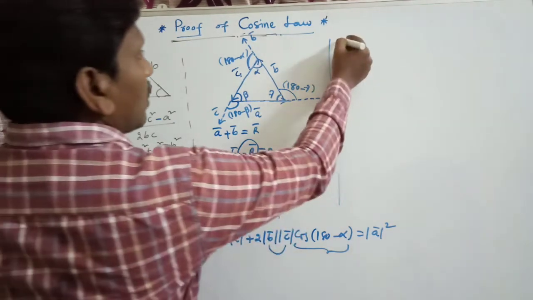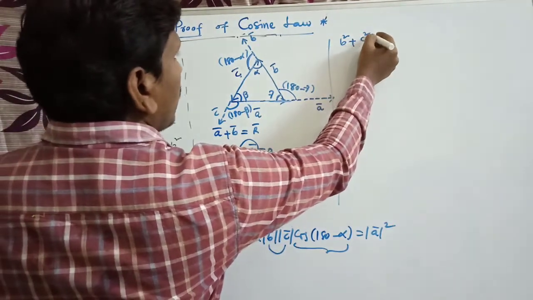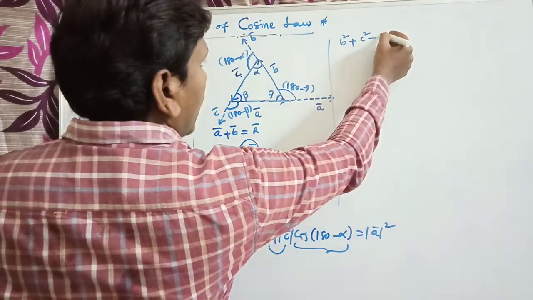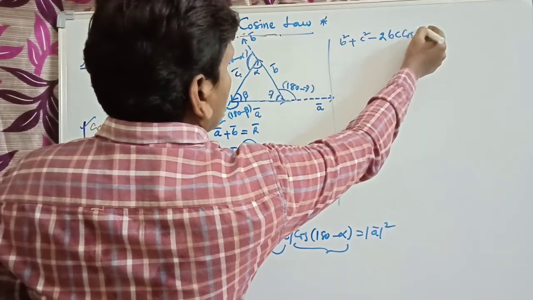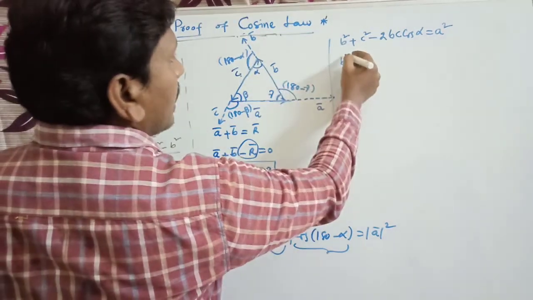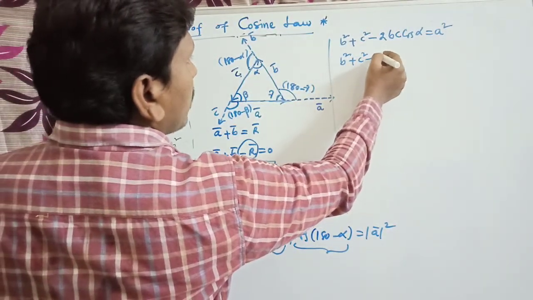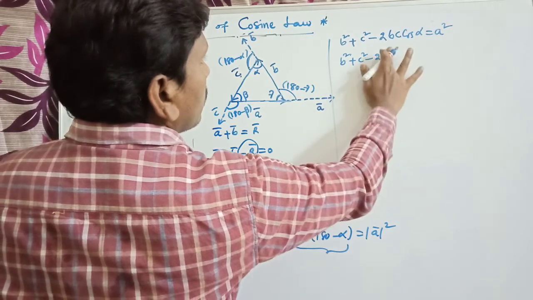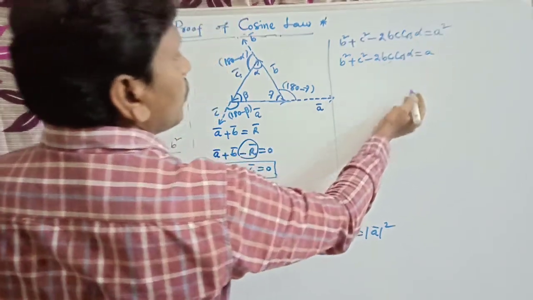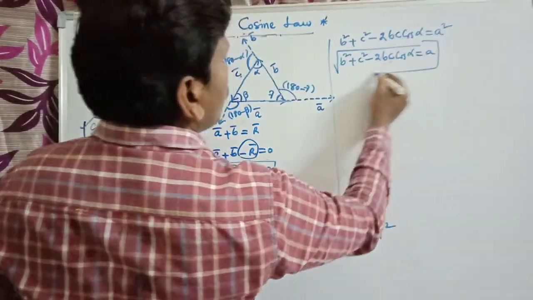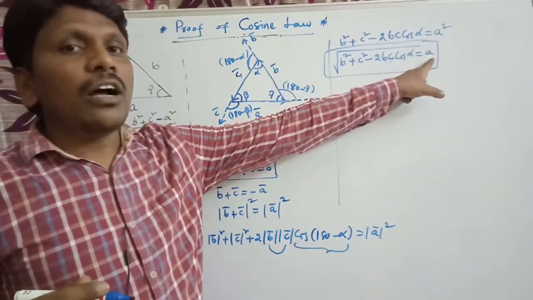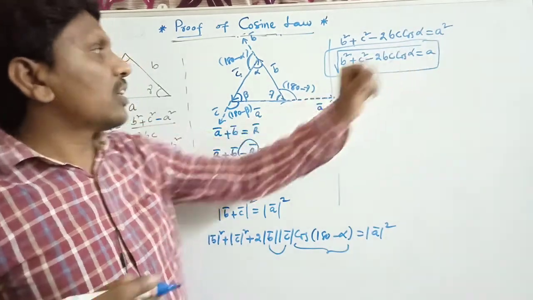So mod b bar square is nothing but b square, plus c square. This is cos 180 minus alpha, minus cos alpha. I am writing it as minus 2 bc cos alpha equal to a square. So from this we can write b square plus c square minus 2bc cos alpha is equal to a square. So we can find the side of any triangle from this equation.